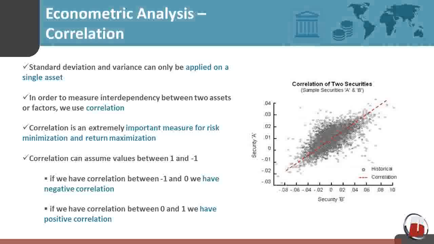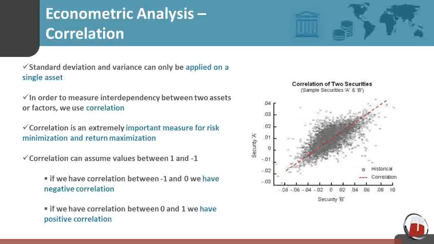Standard deviation and variance can only be applied on a single asset. However, they do not tell us anything about the relationship between one asset and another. In order to measure interdependency between two assets or factors, we use correlation. Correlation is an extremely important measure for risk minimization and return maximization. Correlation can assume values between 1 and minus 1.